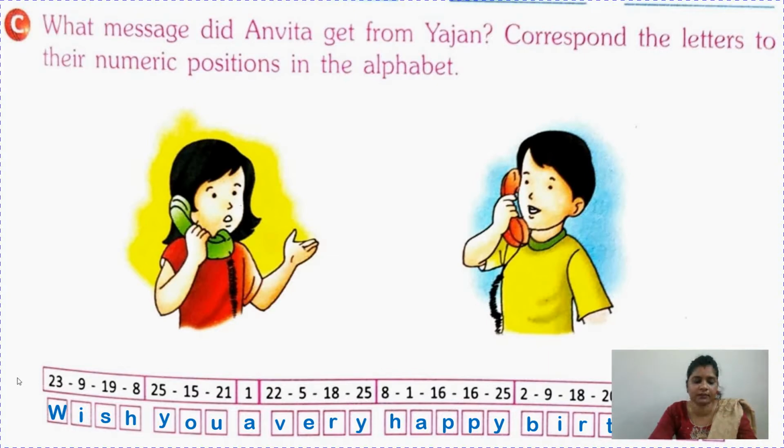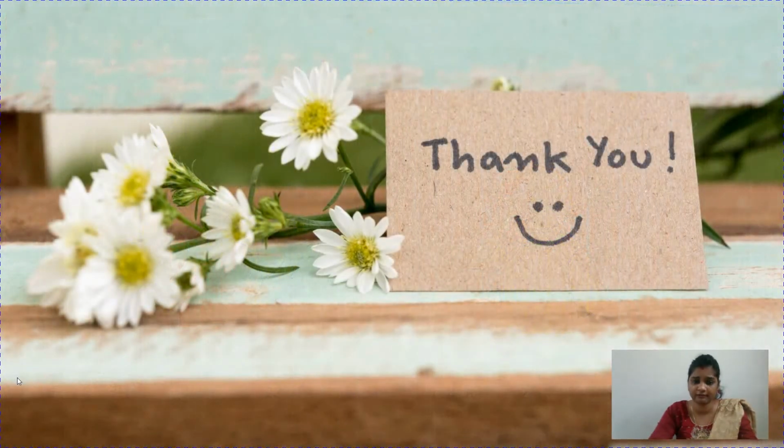So children, you can play a game also like this. You just write the numbers, give them to your friend, and they will solve it. Or if you have any younger brother or sister, you can also tease them like this. It's very easy for you to tease them and it's very easy for them to understand alphabetical order. So I hope you have enjoyed the chapter children.